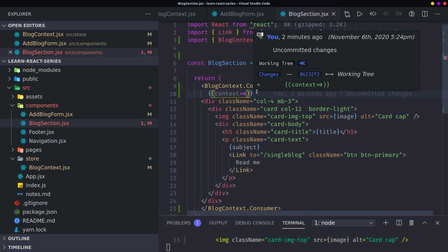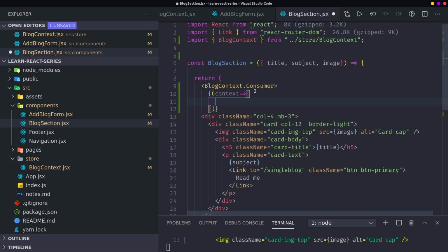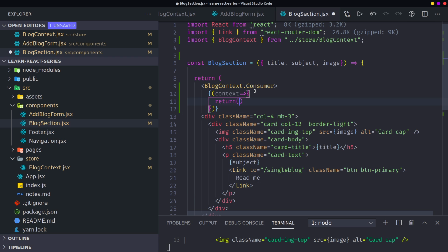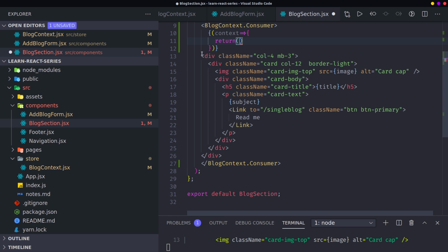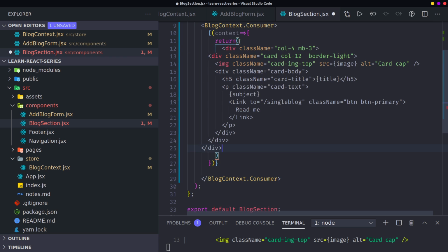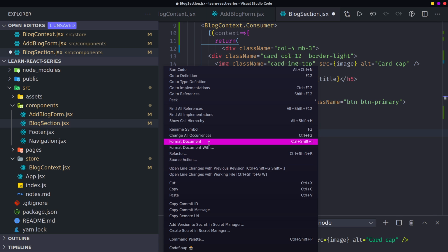You can return some objects, or you can return some JSX. This is some weird way of doing it, but I really don't like this way because I'm mixing too many things and making it a bit harder for myself. That's why I don't recommend it.